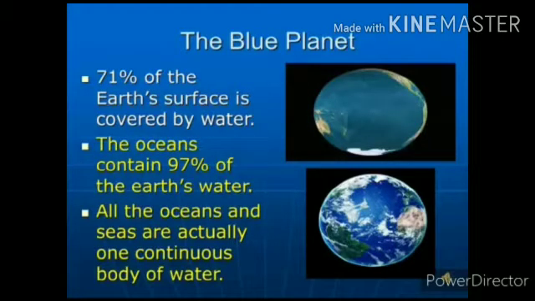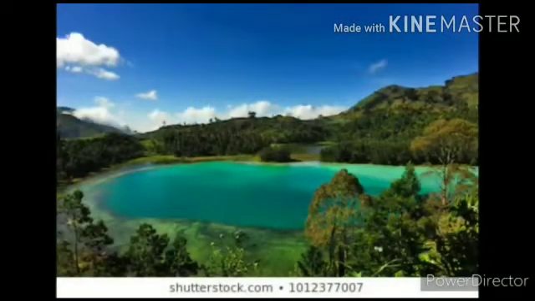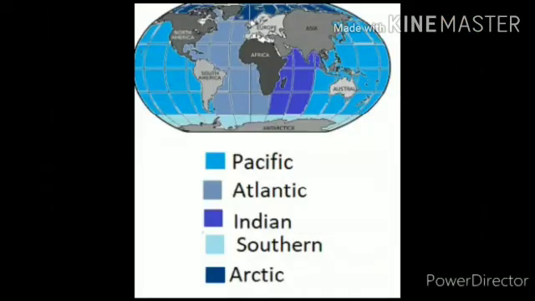Next, we will go to the oceans. The earth looks blue when we see it from space. This is because 2/3 of it is covered by water. The water is found in oceans and seas. What is meant by oceans? Oceans are vast expanses of water. Seas are water bodies partially or fully enclosed by land. There are 5 main oceans in the world. They are the Pacific, Atlantic, Indian, Southern, and Arctic Ocean.